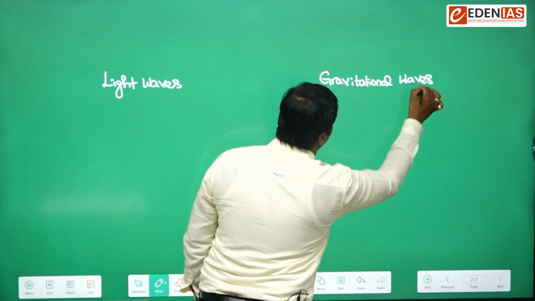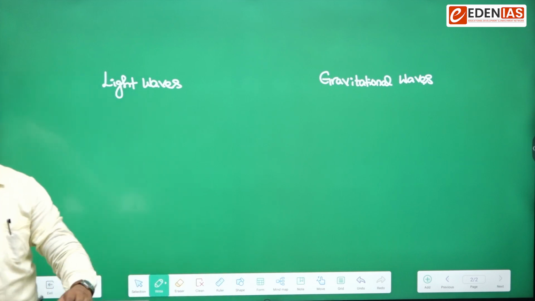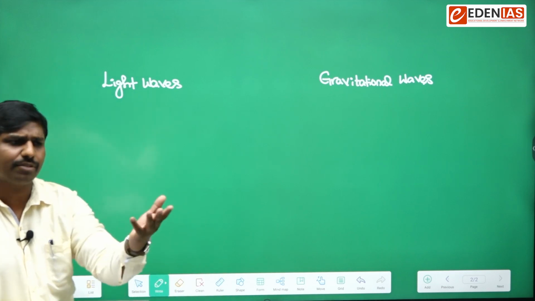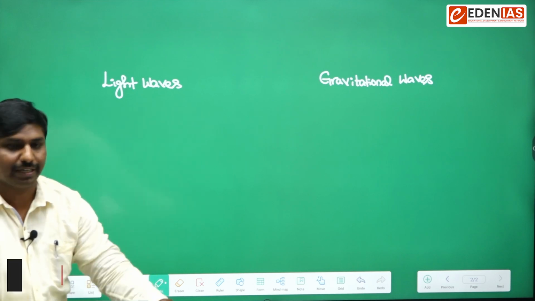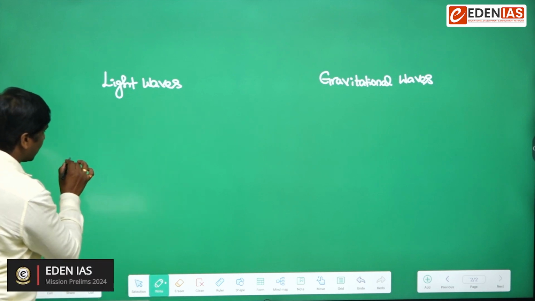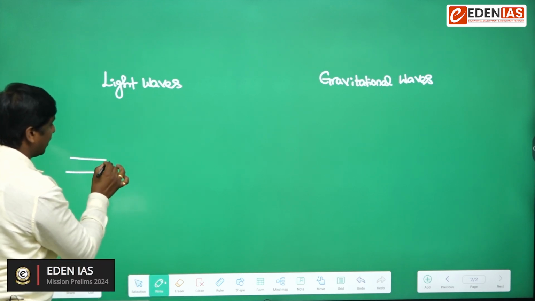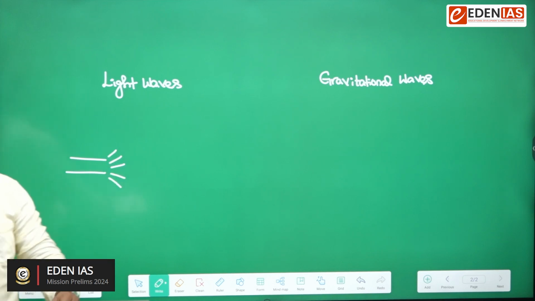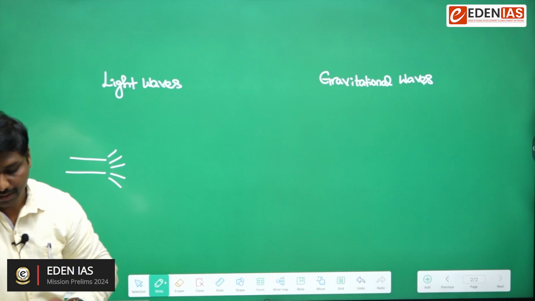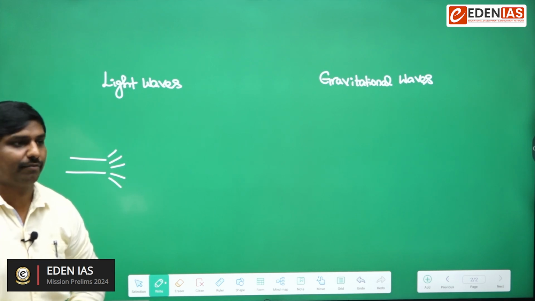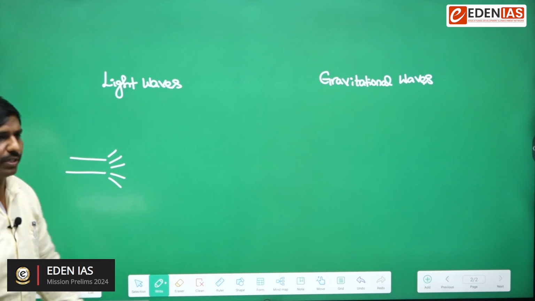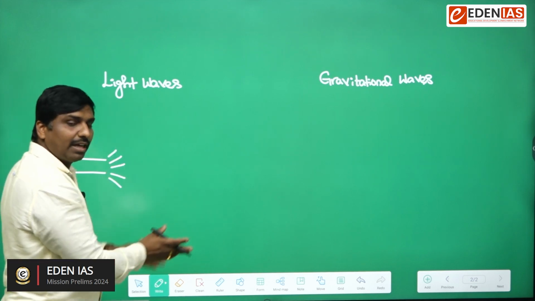Gravitational waves. According to the theory of general relativity, it is very well known to us that when a light source is there, light will generally disperse when it travels from one medium to another medium. So dispersion of light is understood. We know that.